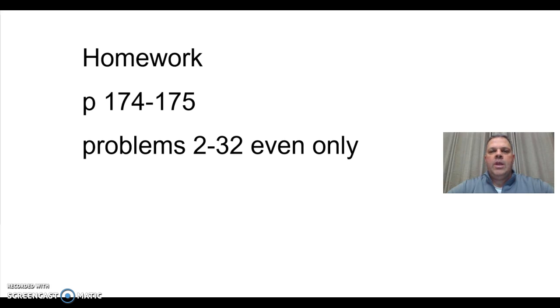Please do your homework, page 174 and 175, problems 2 through 32 even only. Make sure that you either show the ratio simplified with the unit rate, or you show what each one of the cross products multiply together to equal.